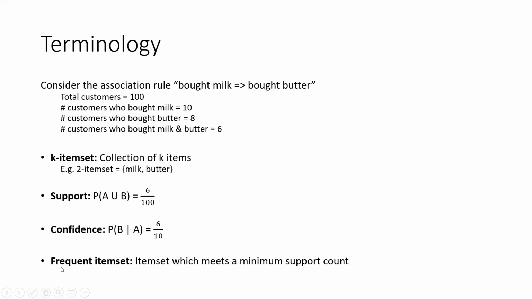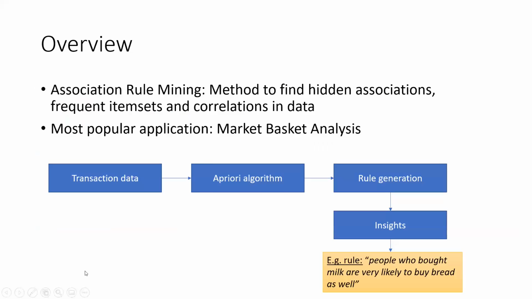And then there is something called a frequent item set. This is nothing but the item set which meets a minimum support count. Here our particular item set is milk and butter, right? This has a support of 6%. So when you apply this Apriori algorithm on a real-time data set, there will be many item sets, and those item sets which are above a minimum threshold value of the support, you call the frequent item sets.